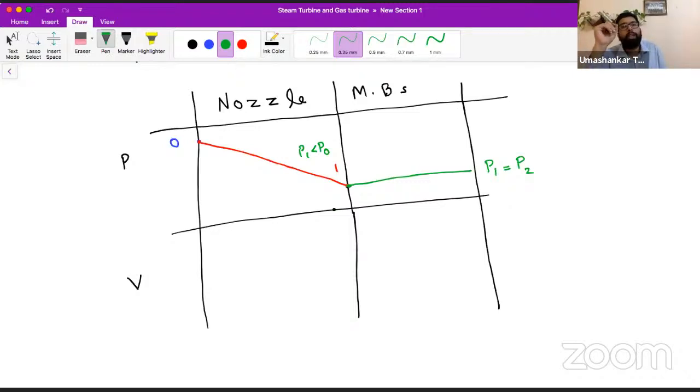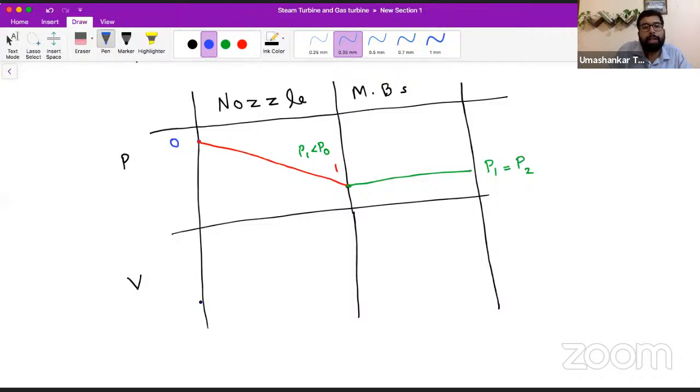If there is energy left in the steam, we have to utilize every single portion of energy that is available in the steam. Say yes or no. So what is happening in the nozzle? The pressure is reducing, the expansion is taking place, and when this steam goes into the moving blade, the pressure remains constant. So what will happen to the velocity?